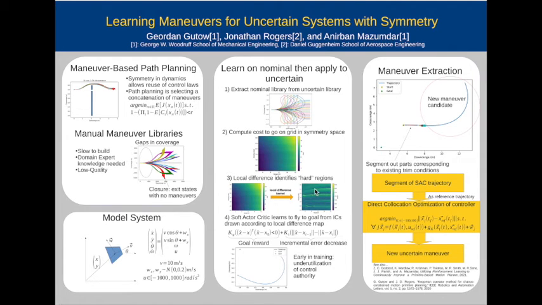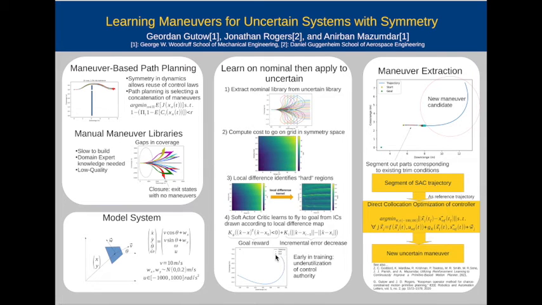Using this new weighted map as a suggestion distribution, we can train a soft actor critic to fly to the goal from initial conditions that we drew according to how hard they were. We can reward this actor critic for getting to the goal, and also, to reduce sparsity, give it a reward anytime it decreases the error to the goal. Early on in the training, we see that it's got a decent idea of what it's supposed to be doing, but it's still underutilizing the control authority. It could turn much more sharply, and that would be better.